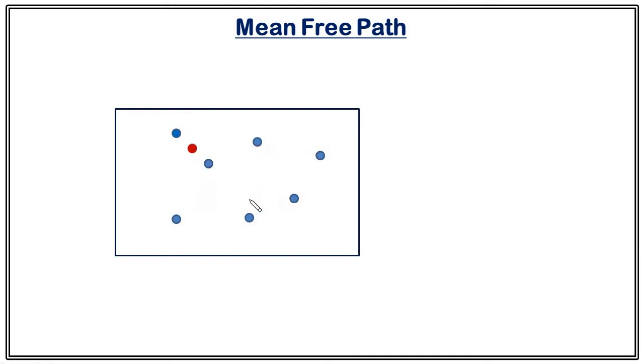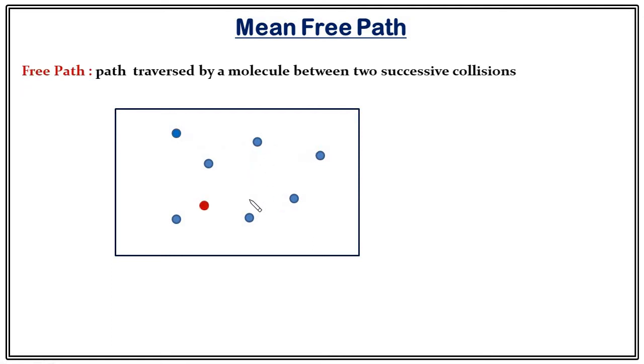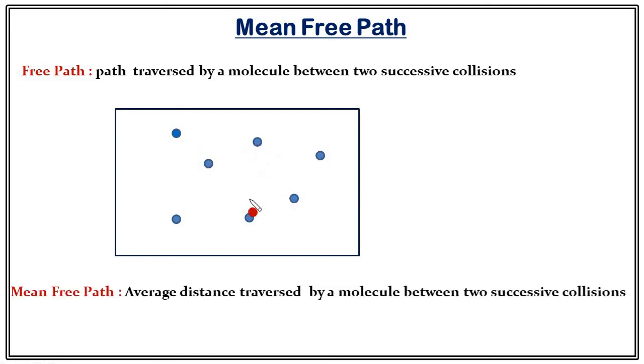So how can we define a free path? Free path is the path traversed by a molecule between two successive collisions. However, if you look at this cartoon carefully, you will find that the path covered by the molecule during two successive collisions is different, right? Therefore, we can define a mean quantity, which we call mean free path. So, mean free path is the average distance traversed by a molecule between two successive collisions.